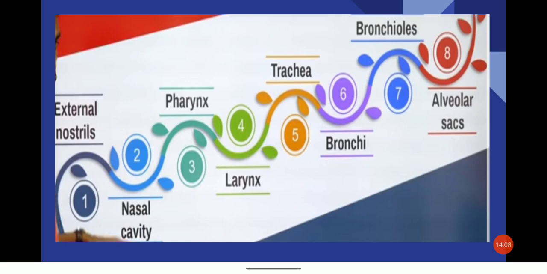So let's have a recap. Air passes through first the external nostrils, then through the nasal cavity, pharynx and larynx, and next the air enters the trachea and then goes to the bronchi, and the bronchi further divide into branches called bronchioles. Then air passes through the bronchioles and finally it enters into the alveolar sacs. There gaseous exchange takes place. So this is about the process of respiration very briefly.